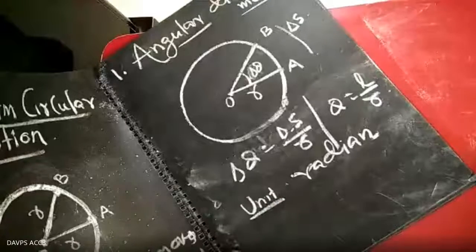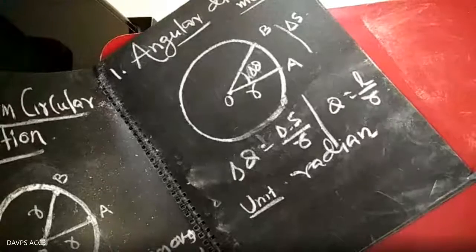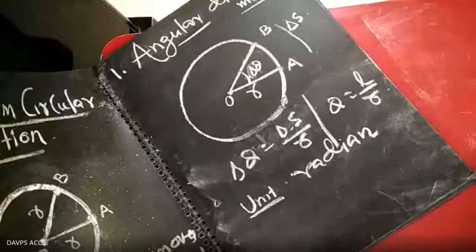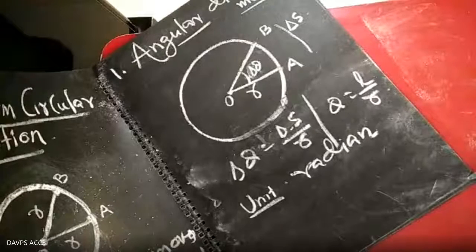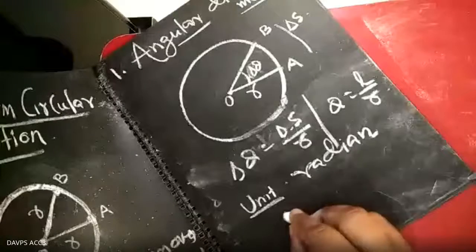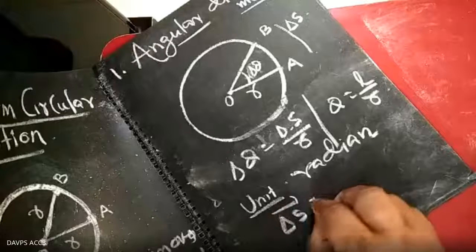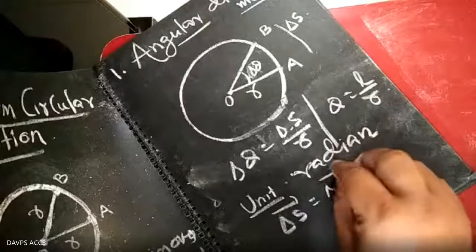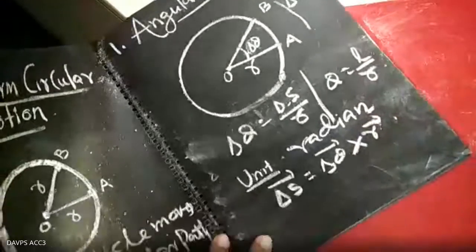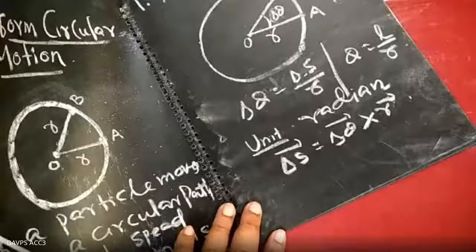So we represent the vector in this form: delta S vector equal to delta theta vector cross R vector.